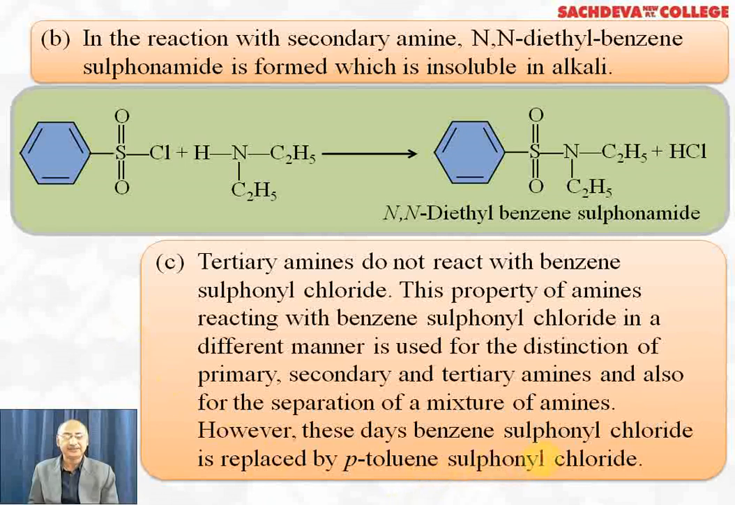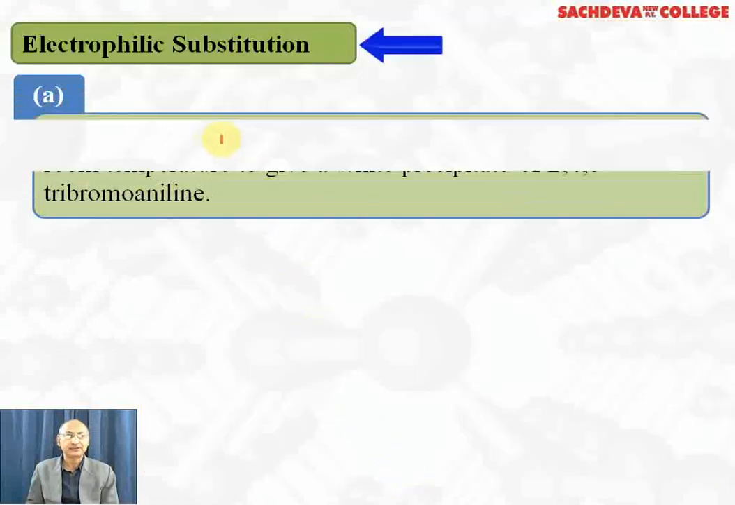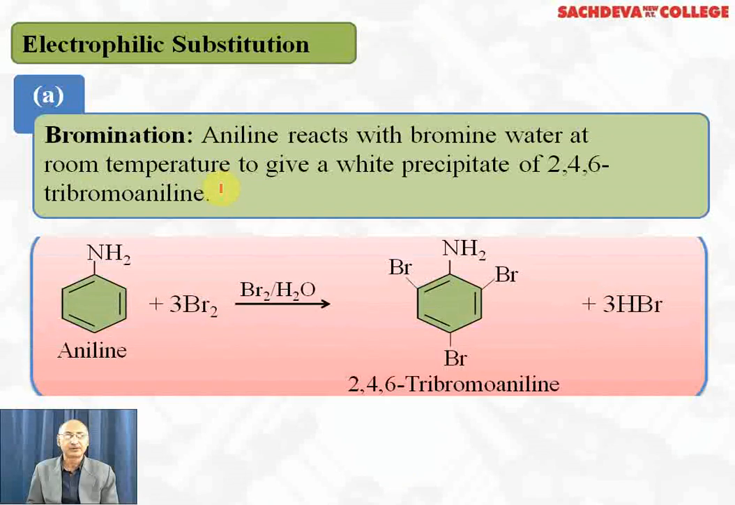However, these days benzene sulfonyl chloride has been replaced by para-toluene sulfonyl chloride, which will give similar reactions. Next, we are taking electrophilic substitution reactions in aniline. First, we are taking bromination. Aniline reacts with bromine water at room temperature to give a white precipitate of 2,4,6-tribromoaniline.